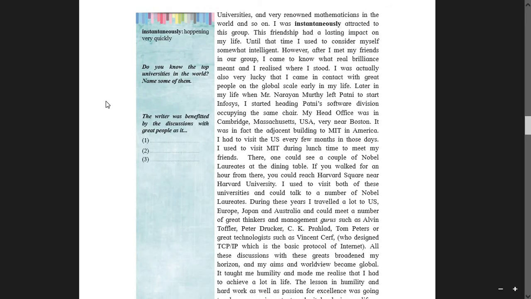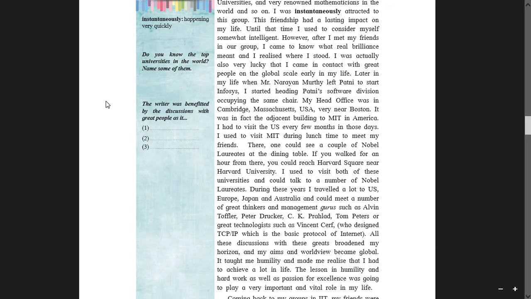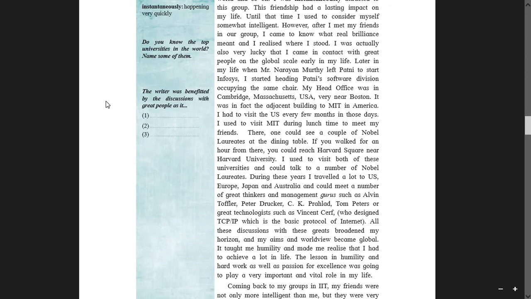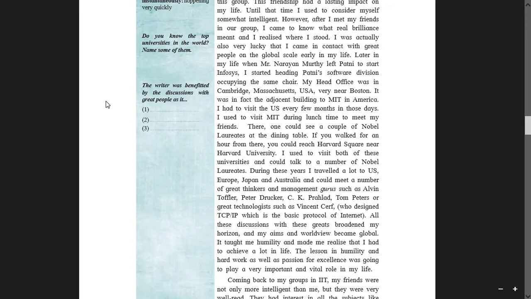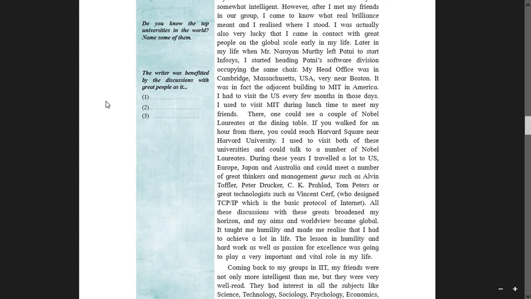So, I started heading Patni's software divisions occupying the same chair. My head office was in Cambridge, that is in Massachusetts, USA, very near Boston. It was, in fact, the adjacent building to MIT in America. I had to visit the US every few months in those days. I used to visit MIT during lunchtime to meet my friends. There, one could see a couple of Nobel laureates at the dining table.